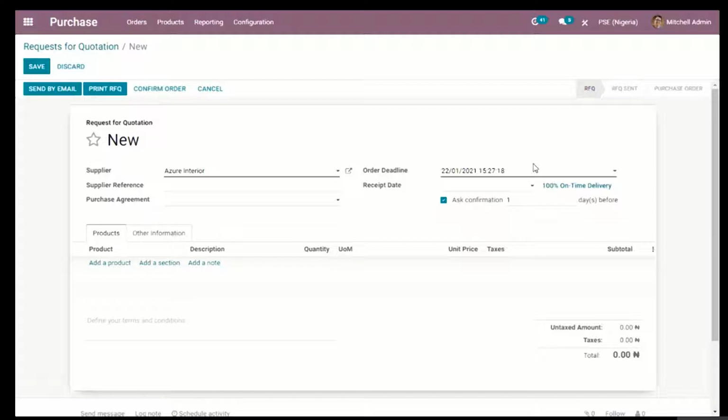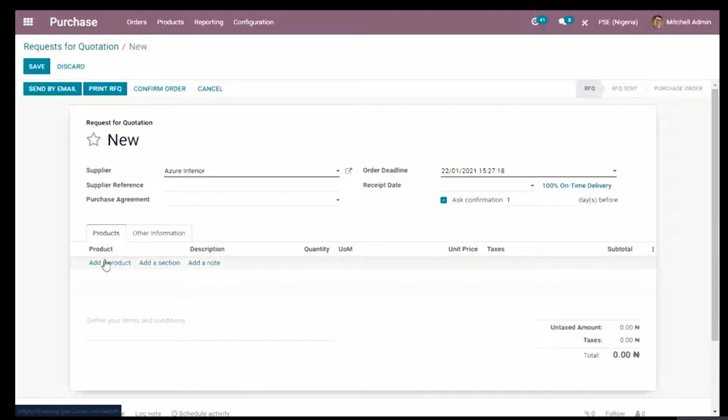Now we can fill in every other field here, like the supplier reference, if you have a reference for a supplier created on your database. We also have a purchase agreement. I'll take you into the purchase agreement. This is where you might have a special agreement with a particular vendor or customer, or a purchase agreement that might cut across so many vendors. For this purpose, we'll leave that blank.